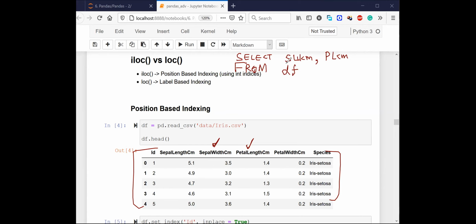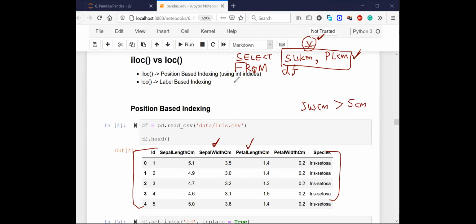Now, is it clear to everyone that this part of the SQL query is about writing all the columns? Star simply means all the columns. Here we are explicitly mentioning the two columns that we need to look at. And let's say I want to look at the rows where sepal width centimeter is greater than 5 centimeter.